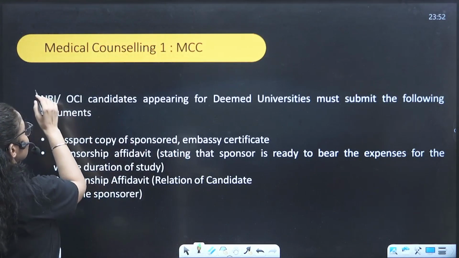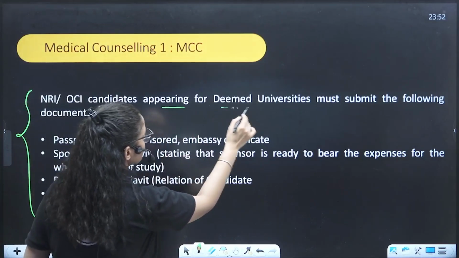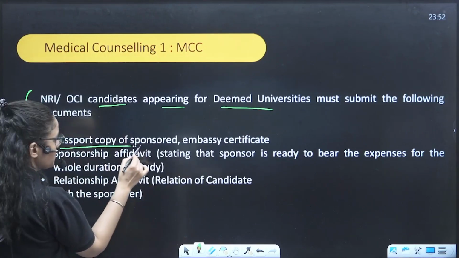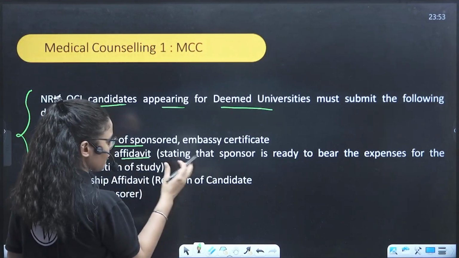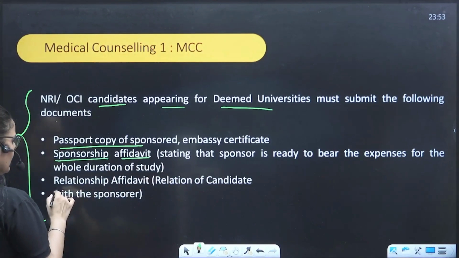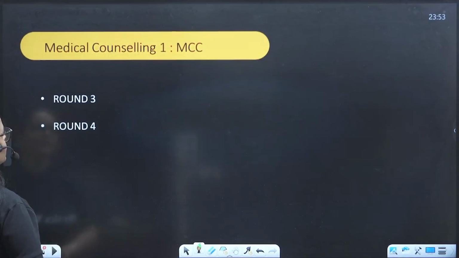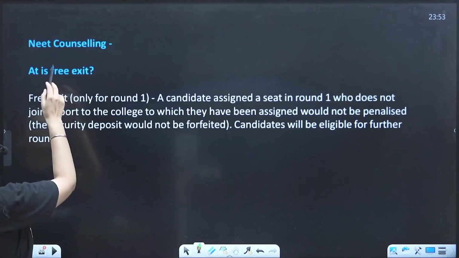And this is important for the NRI students, OCI students, right? Those appearing for the deemed university must submit the following documents: passport, copy of sponsored embassy certificate, sponsorship affidavit, and relationship affidavit with the sponsors, right? And then the round 3, round 4 part is started.